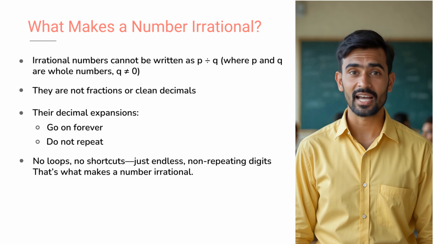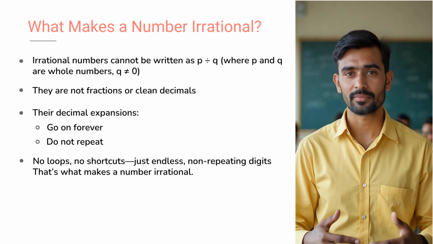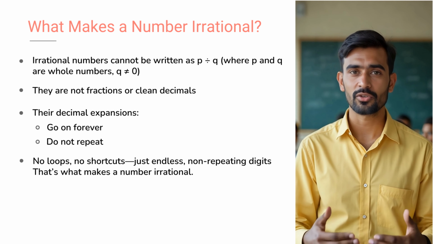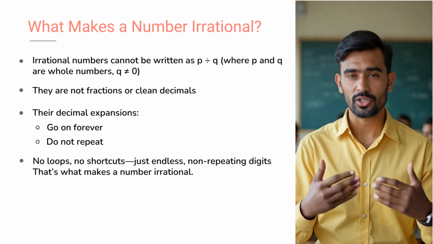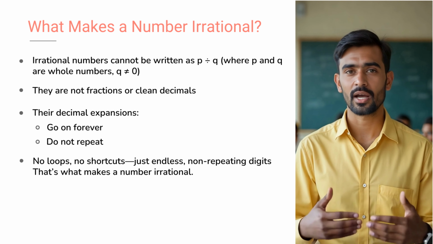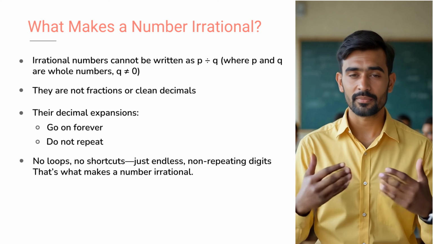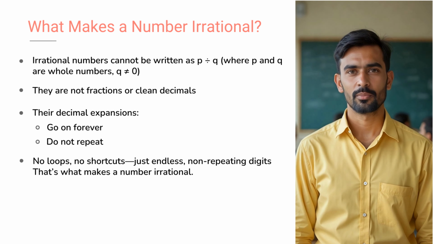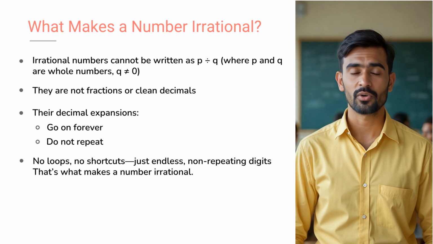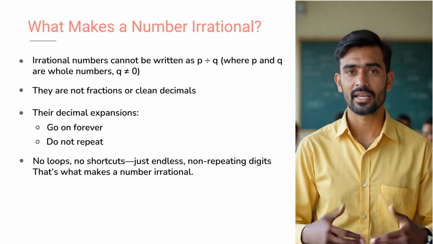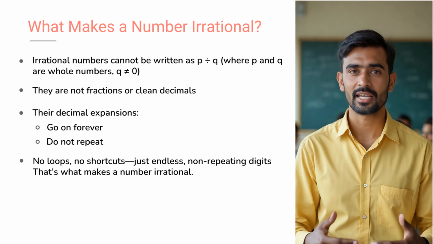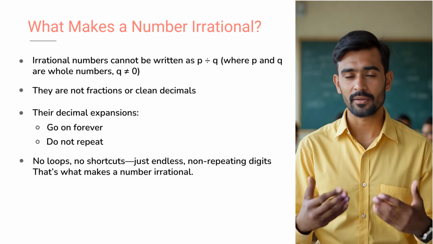Alright, so what exactly is an irrational number? Let's break it down. A number is called irrational if you can't write it as p divided by q, where both p and q are whole numbers and q isn't zero. Instead of nice, clean decimals or fractions, irrational numbers have decimal parts that go on forever. But here's the twist, they never repeat a pattern. So if a number goes on endlessly and never settles into a loop, boom, it's irrational.